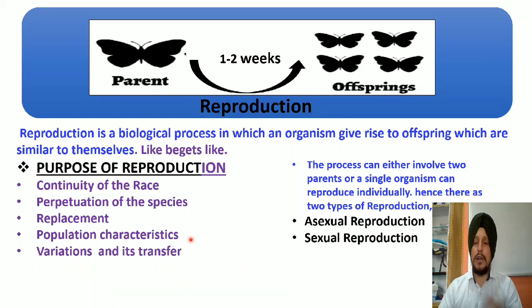Students, we have a large number of organisms on this earth and every organism has to reproduce for the continuity of the race. So different organisms use different methods and different strategies to produce their young ones. Likely I would say there are 2 main modes of reproduction. One is known as asexual reproduction and the other one is known as sexual reproduction.